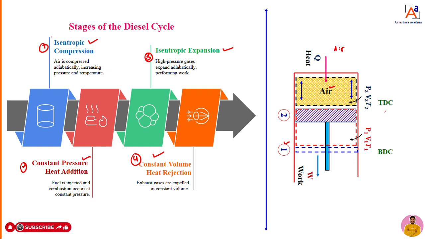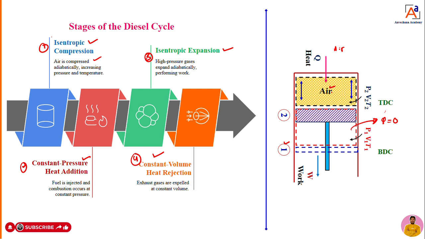During that compression, you have to keep in mind that there is no heat transfer from the system to the surroundings. If there is no heat transfer during that process, we can call the compression process adiabatic compression. If it happens suddenly, we can also call it isentropic compression. The air is compressed adiabatically, meaning there is no heat transfer at all. That is the first process.